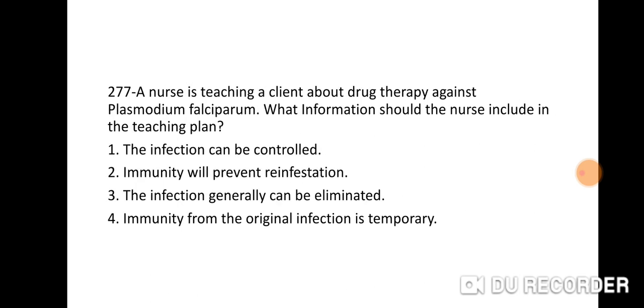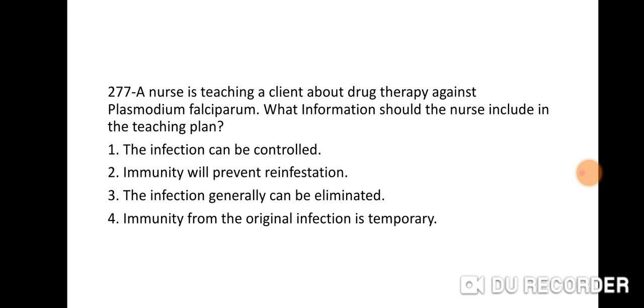Next question is 277. A nurse is teaching a client about drug therapy against Plasmodium falciparum. What information should the nurse include in the teaching plan? Option 1 the infection can be controlled, 2 immunity will prevent reinfestation, 3 the infection generally can be eliminated, 4 immunity from the original infection is temporary.